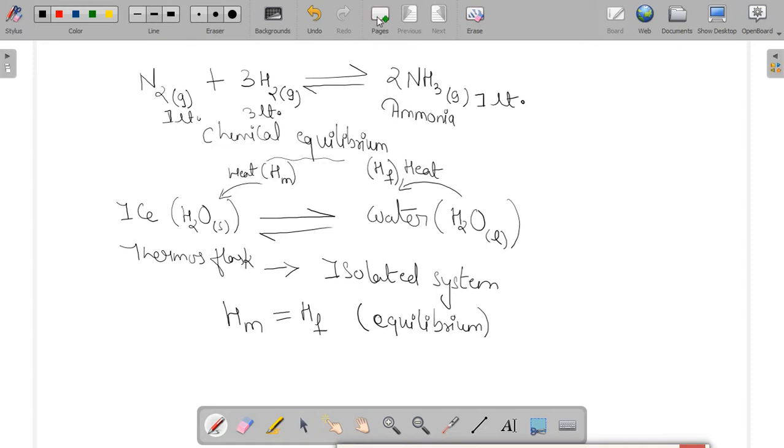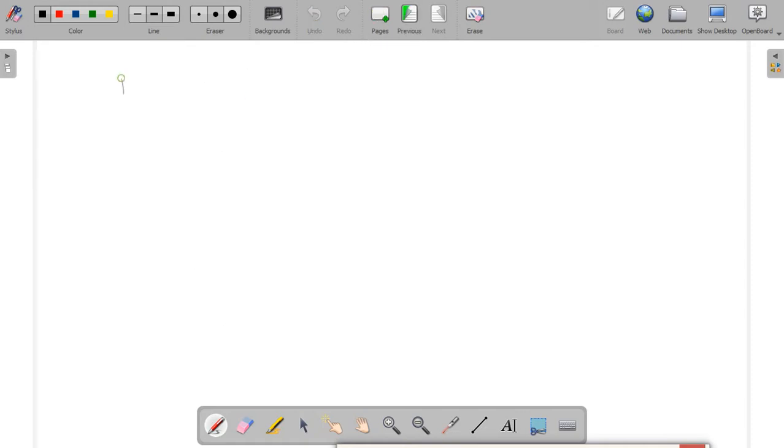Similarly, the next is where we consider water in liquid state being vaporized to water in vapor state. Or we can say that we have taken hot water in a thermos.